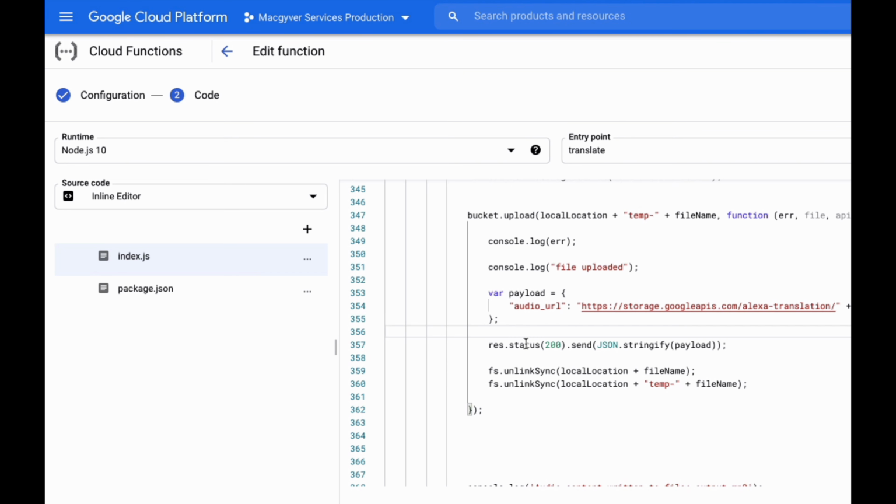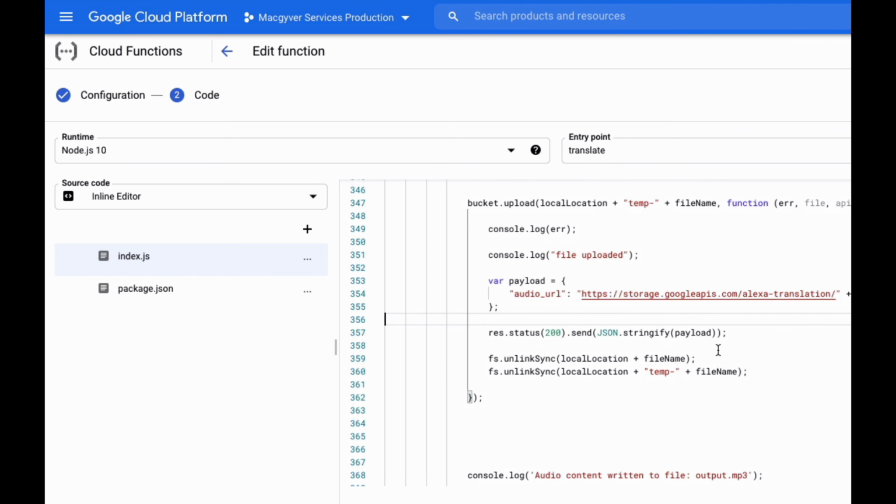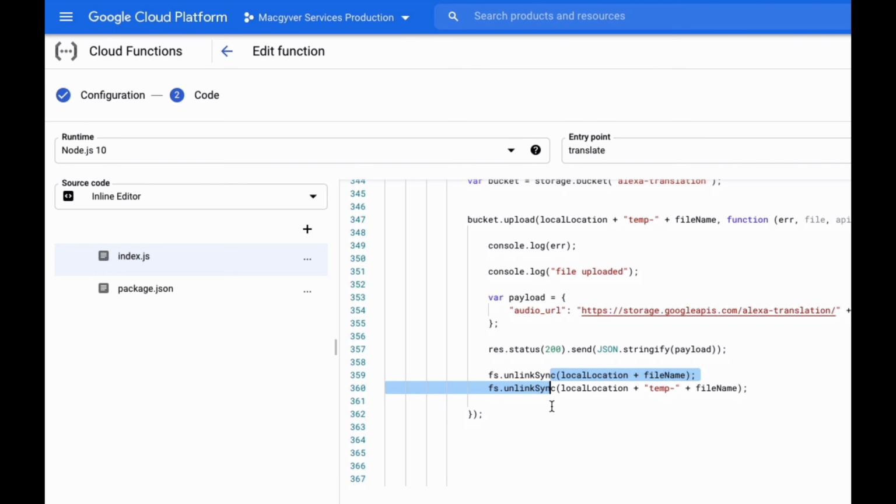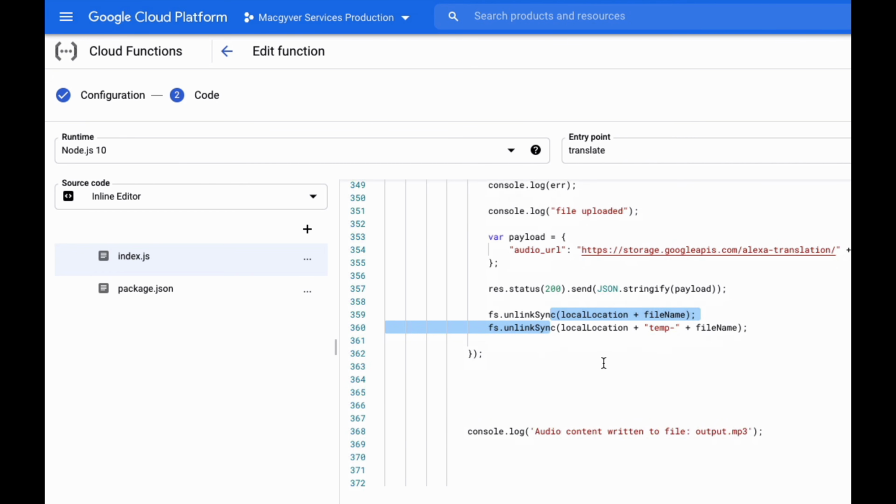So we're doing res.status, we send a 200, and then we send that JSON object. Then Alexa is going to get a URL, and they can use the native methods there to actually play that MP3 file. And then we'll do a little cleanup here, and we'll delete the file from the temp directory. I'm not really sure that's necessary since the function itself is ephemeral, but I just did it anyway.